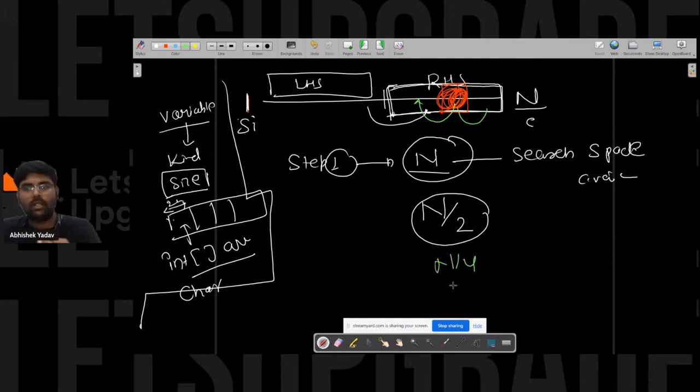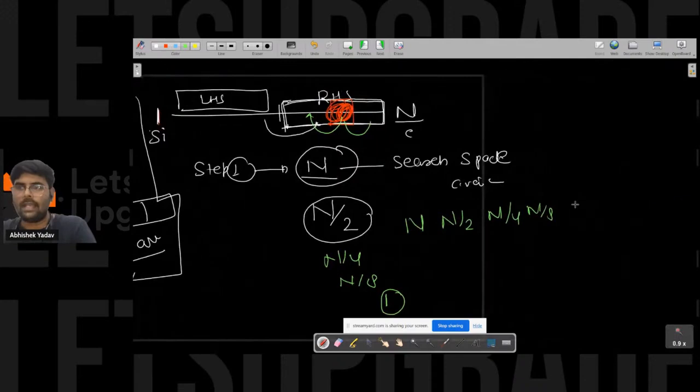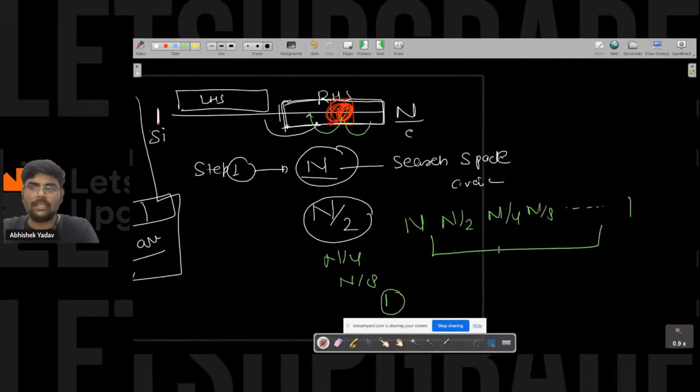In the next go, it will be n by 8. And this will continue till the point the value is 1. So what you are doing? You have this series, that is n by 2, n by 4, n by 8, and so on, down to 1. And this series is nothing but the logarithmic series, that is, it will be log n.